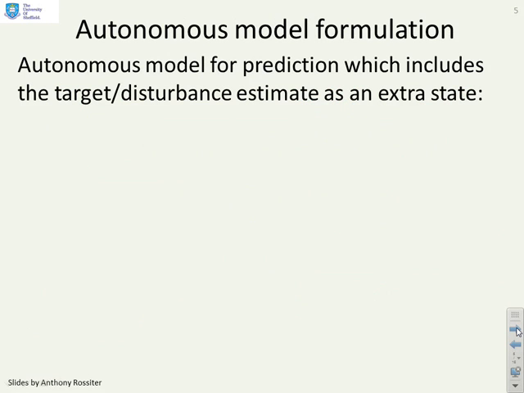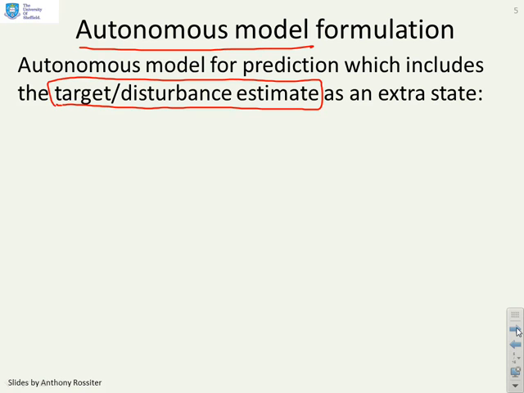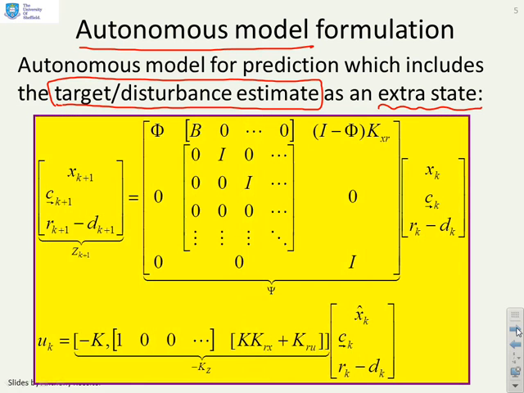Now what I'm going to do is form, as we did in the early videos, an autonomous model which captures everything that's going on, and the key here is to include the target or disturbance estimate as an extra state in our autonomous prediction model, and that's the trick that allows us to do what we want. So here it is, and you'll notice we've got a state for this prediction model, and within that state we've got xk, our system state, we've got our degrees of freedom c future, and we've got this term rk minus dk.